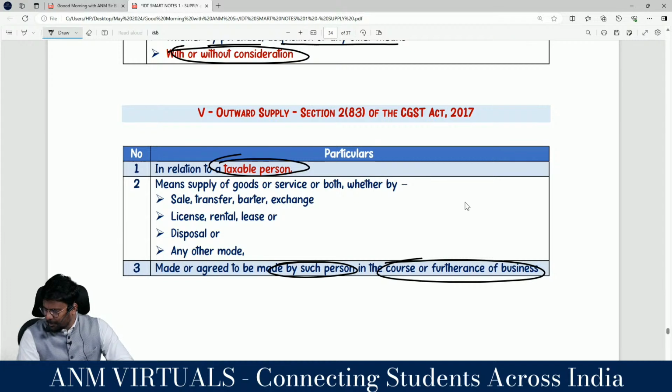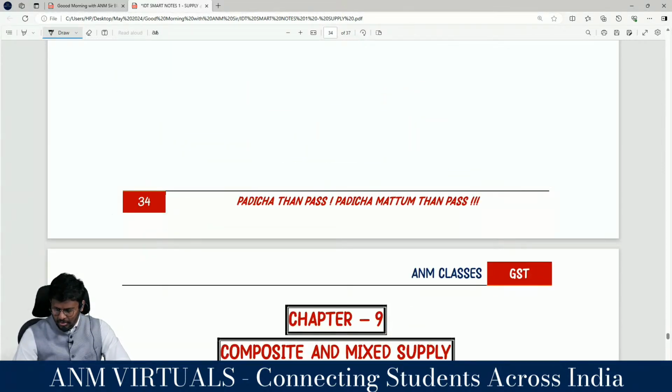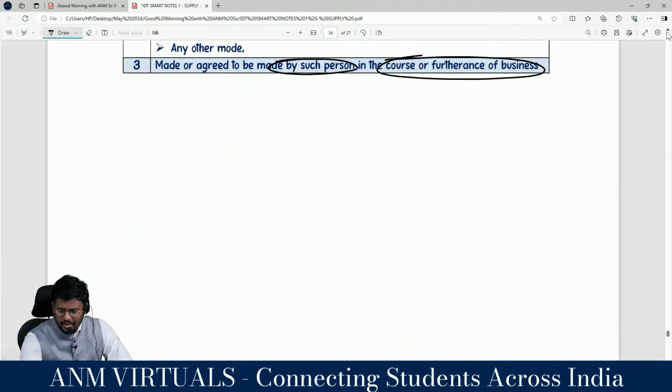So for outward supply, consideration is not necessarily required, correct? So inward supply is from the angle of person, whereas outward supply is from the angle of taxable person. From the angle of taxable person. But consideration is not needed, correct? Yes, sir.